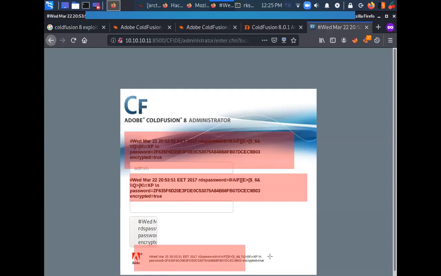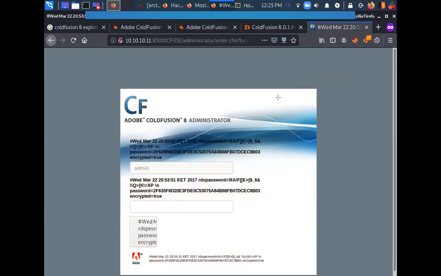In that file, I have something like password equals something, and it is saying encrypted equals true. So probably this is not in plain text. This is in some sort of hash format, so I'll try to crack this password. Let's do a clear screen here. Let's copy this thing.